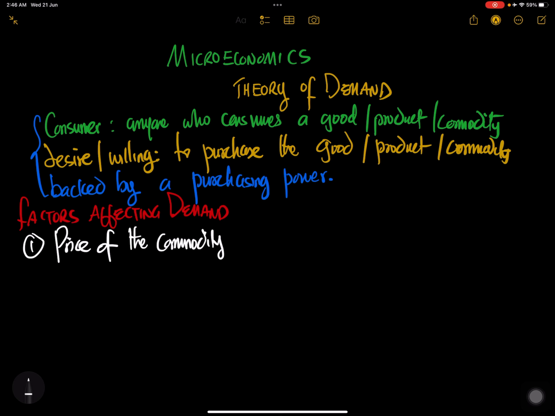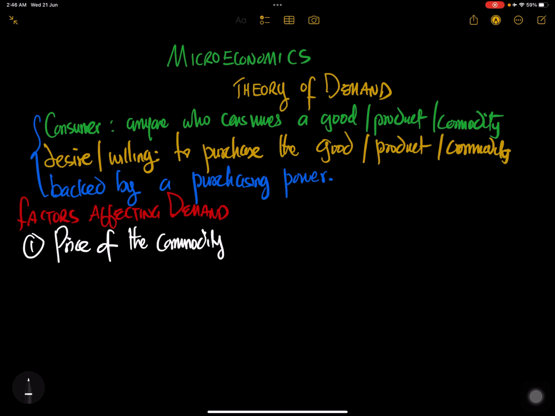So the arrow going down means fall, the arrow going up means increase, and vice versa. On the other hand, if the price goes down, the consumer is going to buy more. The consumer is going to purchase more, so there is a high quantity demanded.